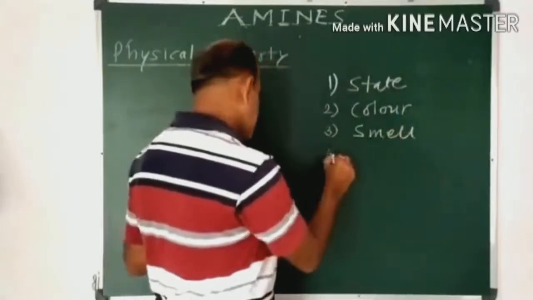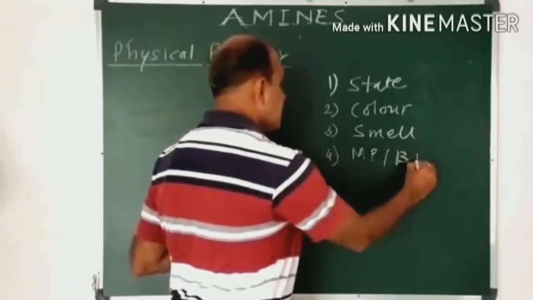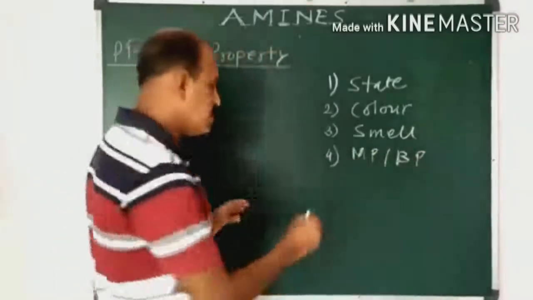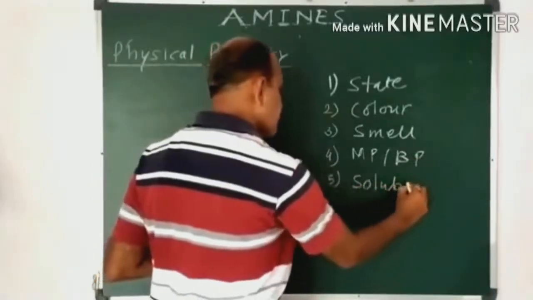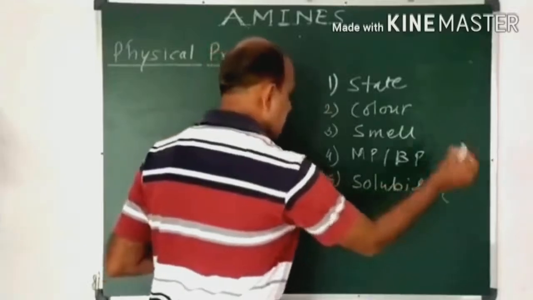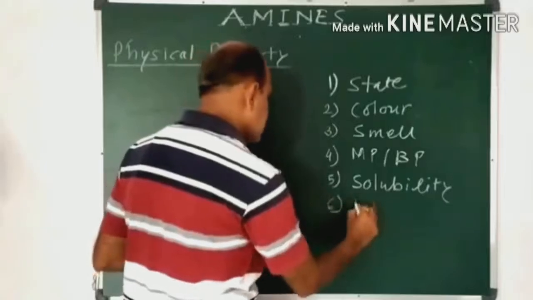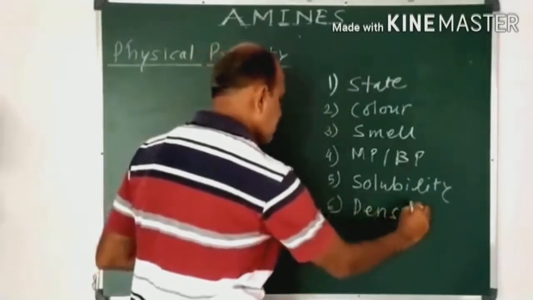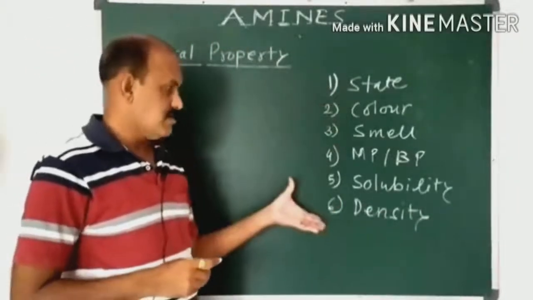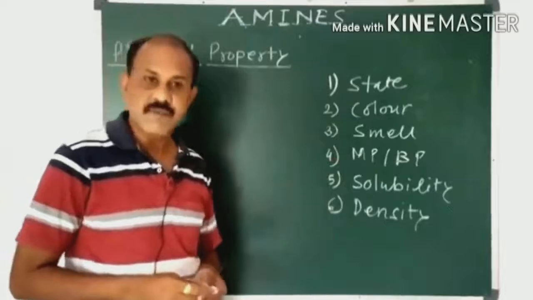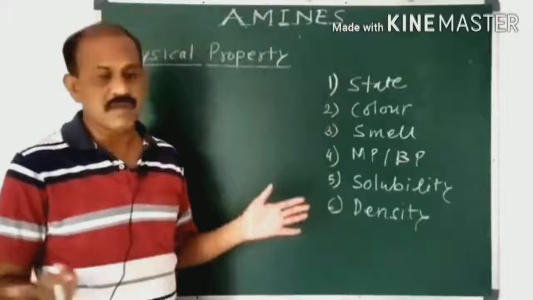Then next one is the melting and boiling point, that is MP and BP, we have to discuss. Next one we have to discuss by using the solubility. And last property we have to discuss is the density. So these are some parameters by using which we have to discuss the physical property of any compound in chemistry. Note this forever.